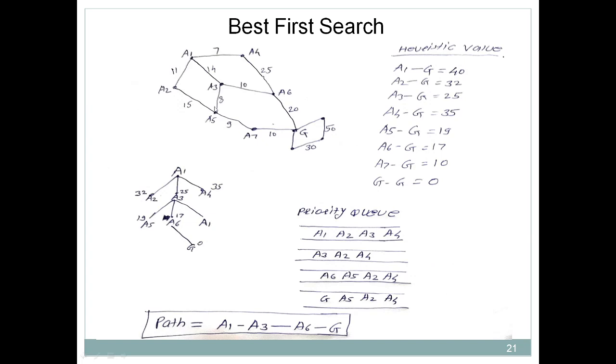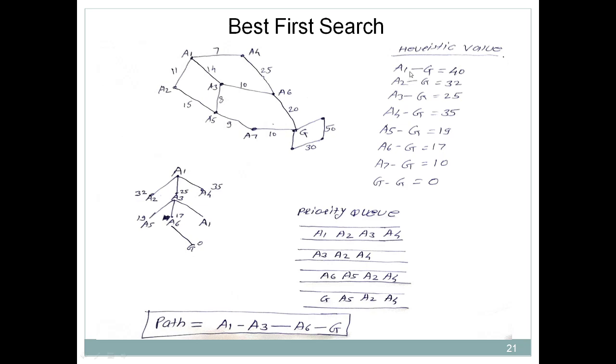Okay, now let's discuss the example. So suppose this is the graph given to us, and for this we need to apply best first search. Why are we applying best first search? Because we need to find the optimum path to reach from the initial state to the goal state. So here we have just mentioned the heuristic value. I just explained what a heuristic value is. Heuristic value represents how far you are from reaching the goal state.